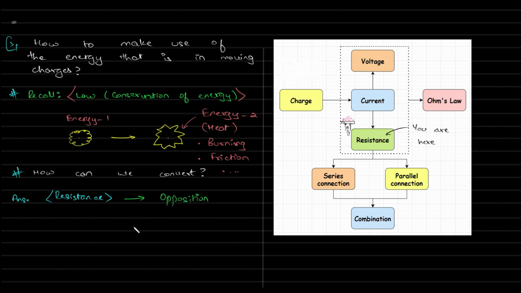So, in humans and in nature, resistance or opposition is there. It's by default inbuilt in everything. That's how life is, right? That's how the world is. That's how the universe is. So resistance is a very common thing that everyone understands. So understanding over here is not going to be that difficult.